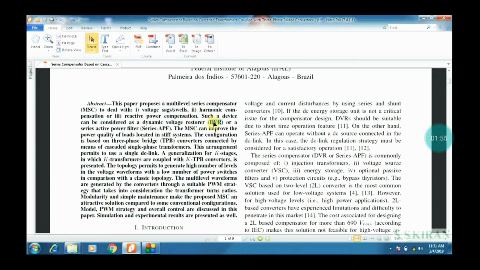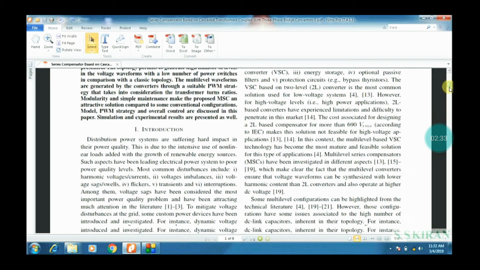This can be considered as a DVR, that is called dynamic voltage restorer. At the same time, series APF, that is called series active power filter. Actually the MSC, multi-level series compensator, can improve the power quality of loads located in stiff systems by using three-phase bridge TPBs. Actually in that we have to use K times of TPBs.